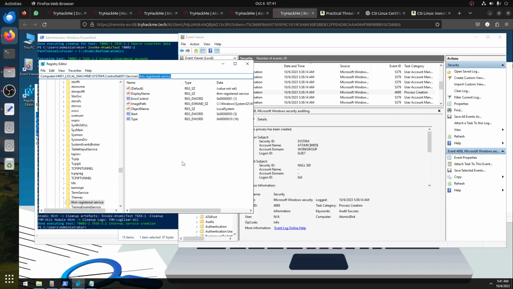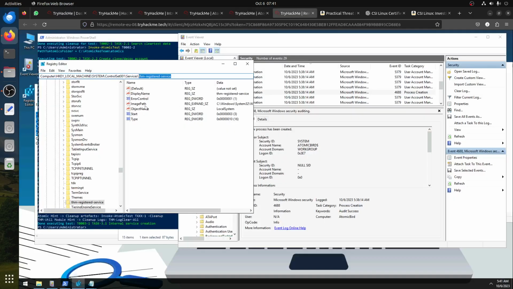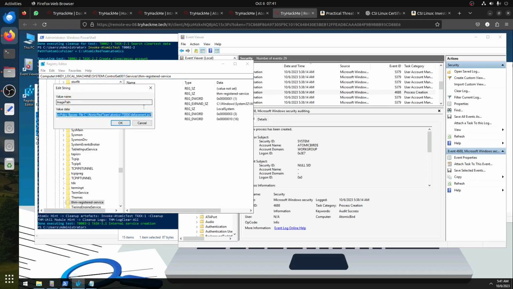Why is it not going fast? Then okay, we can get all things now. What is the image used to set the registry value of the created service? So now we can see the image is somewhere, image path. It's not the image.